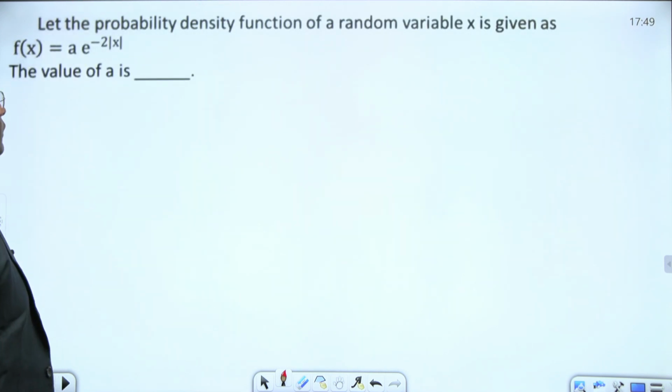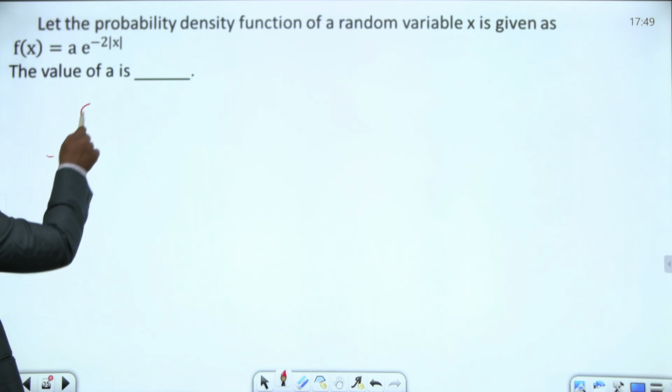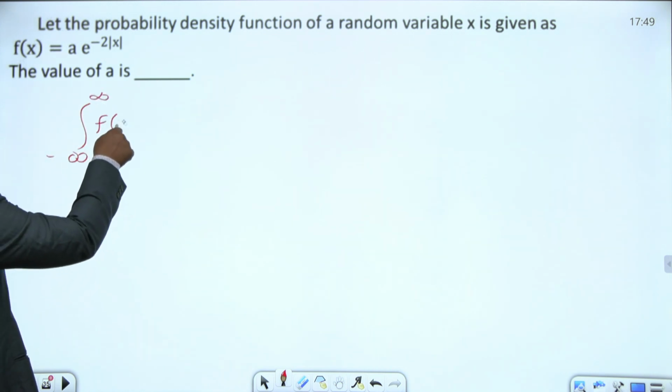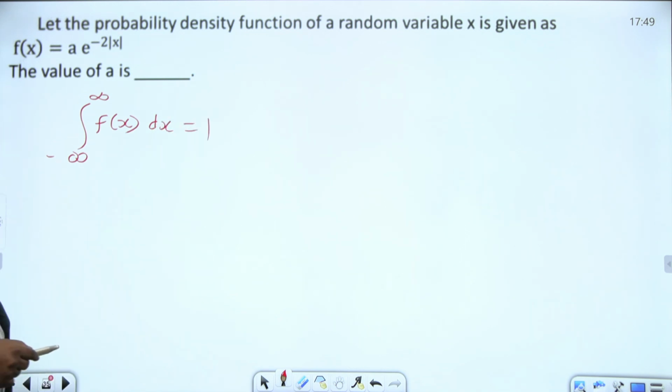Okay, let the probability density function of a random variable be given. This is also from signals and systems. You should know this property. What is the area under the curve? The integral of f of x dx from minus infinity to plus infinity, of the probability density function, equals 1. That's all. If you know this property, we can find this one.